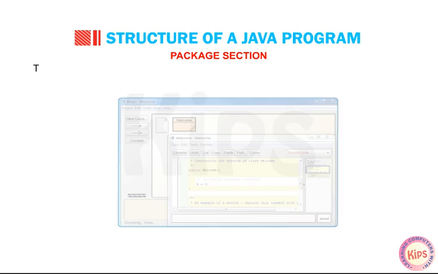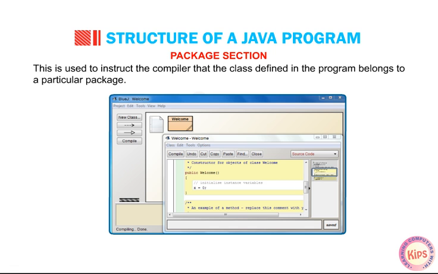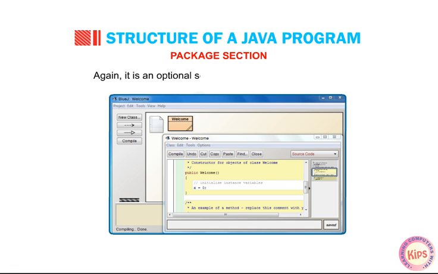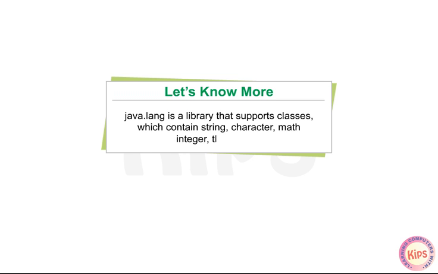Package section. This is used to instruct the compiler that the class defined in the program belongs to a particular package. Again, it is an optional section. Example, package graphics. Let us know more. java.lang is a library that supports classes which contain string, character, math, integer, thread, etc.